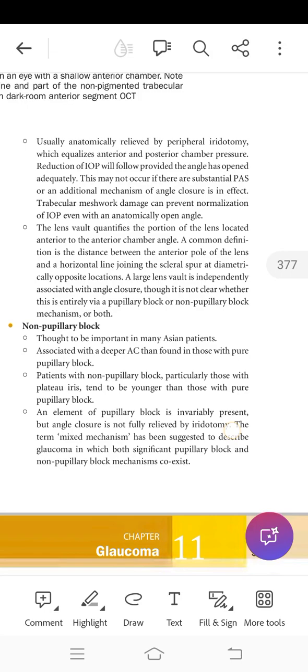The term mixed mechanism has been suggested to describe glaucoma in which both significant pupillary block and non-pupillary block mechanisms coexist. Specific anatomical causative factors include plateau iris secondary to anteriorly positioned or rotated ciliary processes, which is shown in figure 11.35.